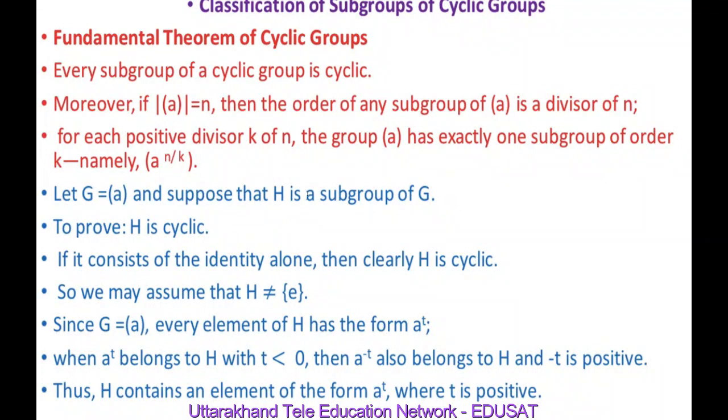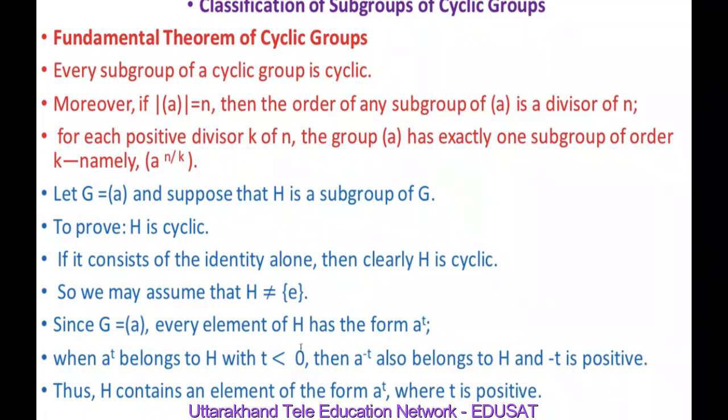So we must assume that H is not equal to the singleton set {E}. It means it contains some other elements also, more than one element. It does not contain the identity element E alone.